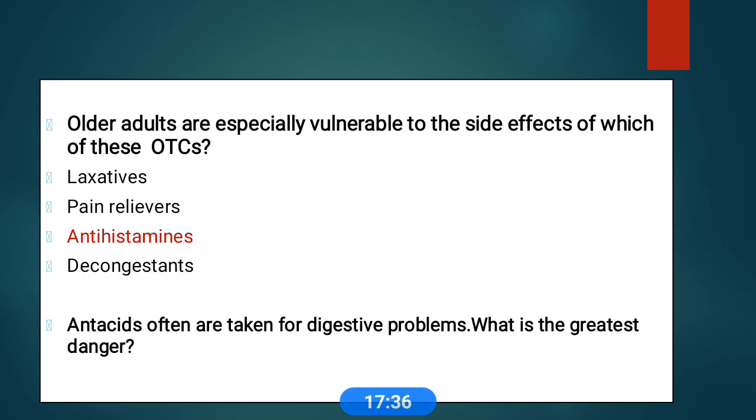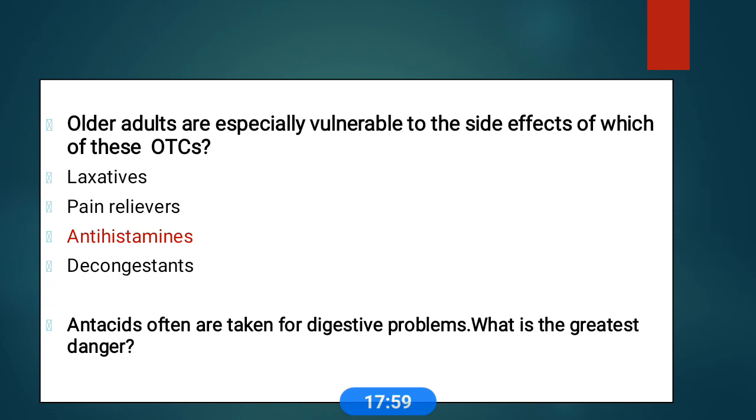Mostly used OTCs are antacids. These antacids are often taken for digestive problems. What is the greatest danger of this usage? Antacids usually affect the absorption of other medications. They increase or decrease the rate at which other medications are absorbed.